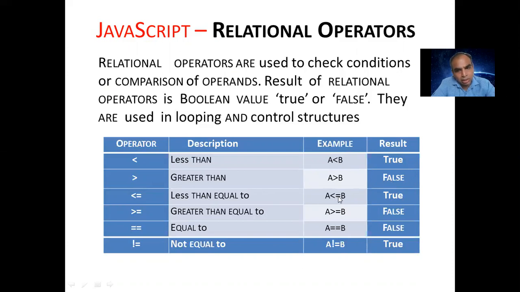So in that condition, both values you can check, less than also and equal to also. That is less than, so it is true. Same like that, greater than or equal to, and greater than, it is true, on equal to also. Equal to, same value it will check, otherwise it is false. Not equal to, we can see that explanation, that is called not equal to. Whatever values are there, not equal to B, then only it is true.